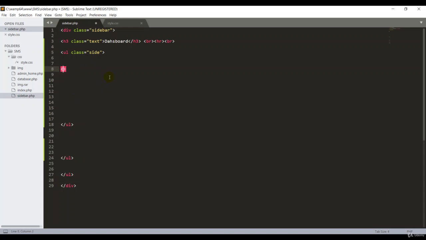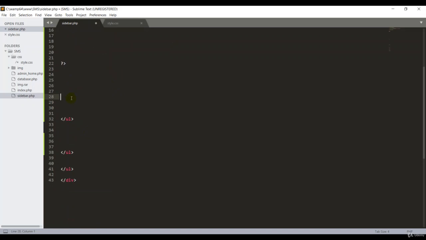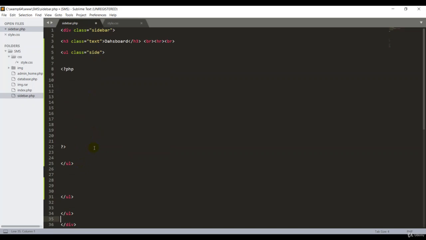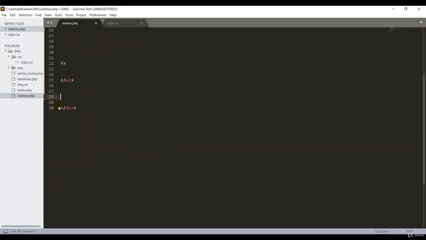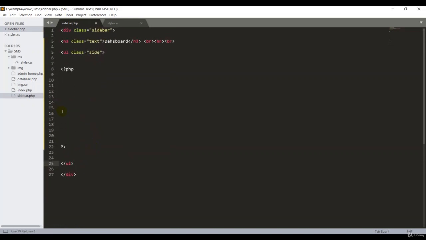So I need one PHP tag. Okay, PHP here, guys. We don't need extra spaces. How's it going? There's a two tag. What's going on? I already have one, so I want to delete it. I have so many lists. There's something extra, I don't know why. Okay, good, great. This is for here, this is for here, and this is for here. So you should take care of this kind of thing, because sometimes it does cause problems in your project. Now we have created the PHP tag in that page.